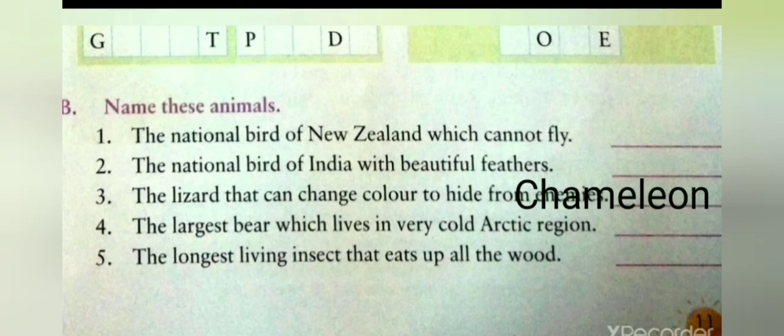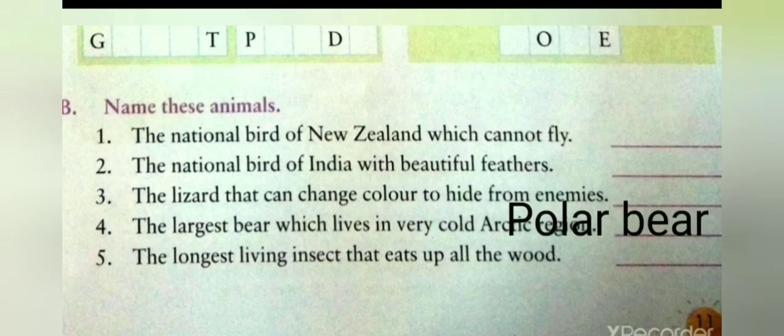Number 4. The largest bear that lives in the very cold Arctic region. It is polar bear. Polar bears are stocky with a long neck, relatively small head, short rounded ears and a short tail. They have a layer of blubber and fur that keeps them warm in the cold climate where they live. We will write in the space given: polar bear.